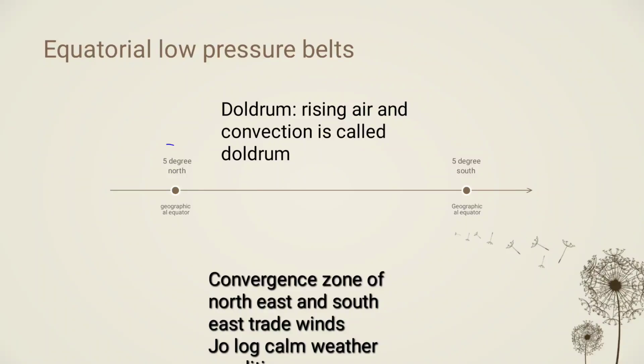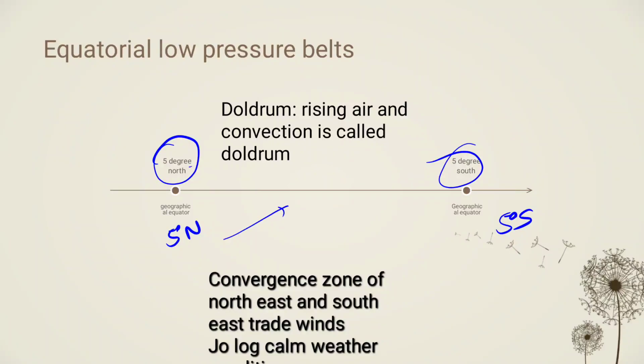The equatorial low pressure belt is between 5 degree north and 5 degree south, right? It is a zone of doldrums, and doldrums are the rising air and convection at the equator because of higher temperature. This is the convergence zone of the northeast and southeast trade winds, right?